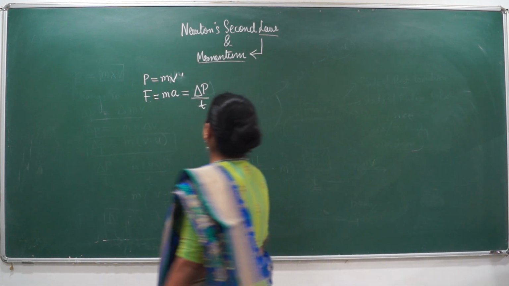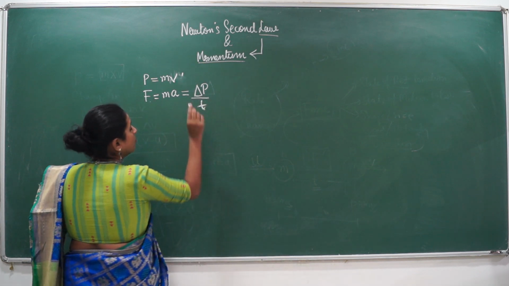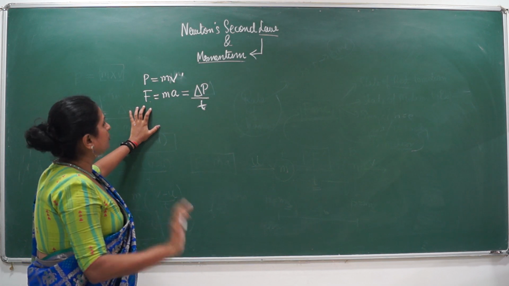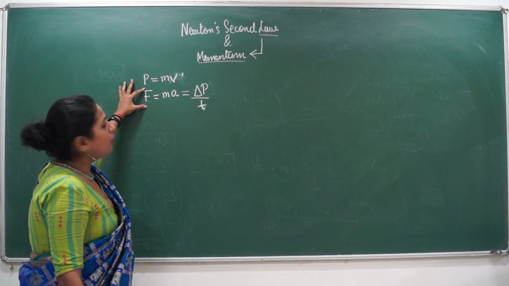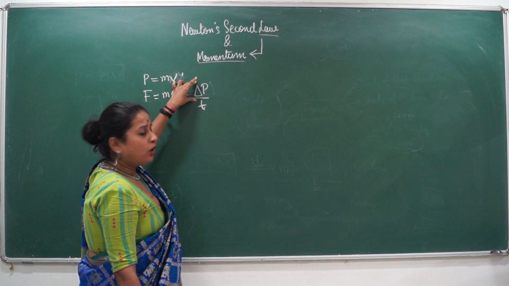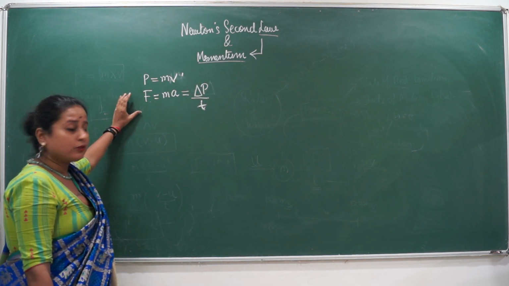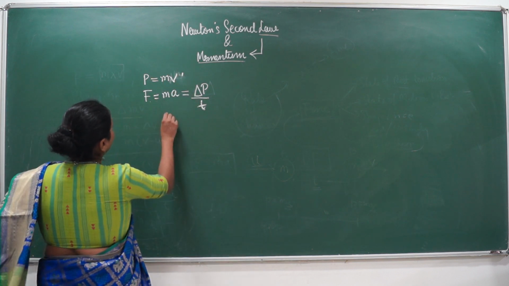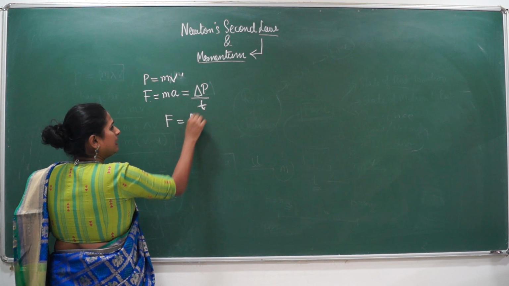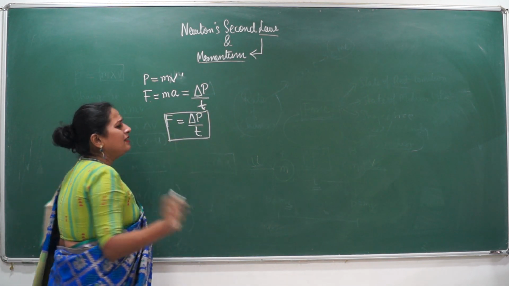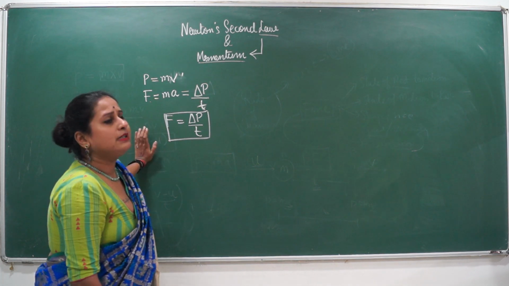What does Newton's second law of motion say? Newton's second law of motion says, and I am just telling it to you in very simple words, that the force acting on a body is directly proportional to the rate of change of momentum, that is, the force is the cause of the change in momentum per unit time. So these are very simple, this is a simple derivation I am talking about, I am not talking about the statement. Statement we all know. What does it exactly mean?